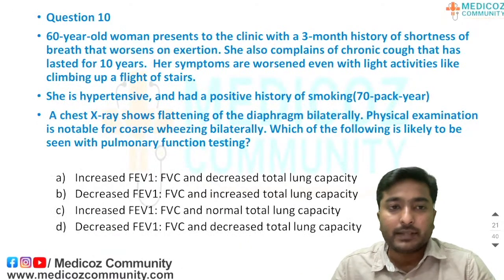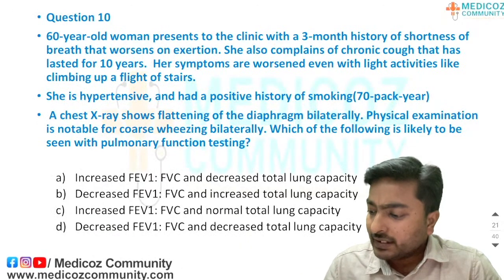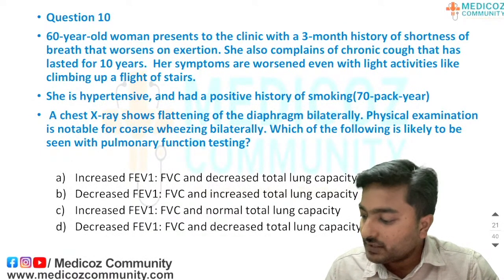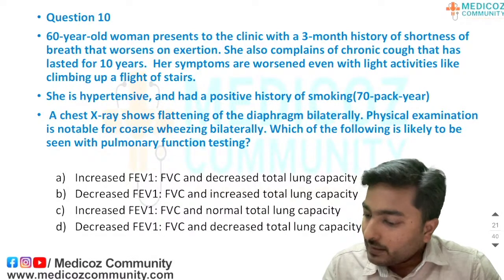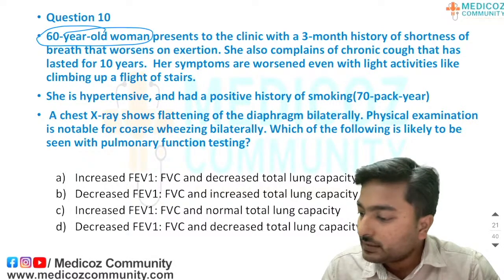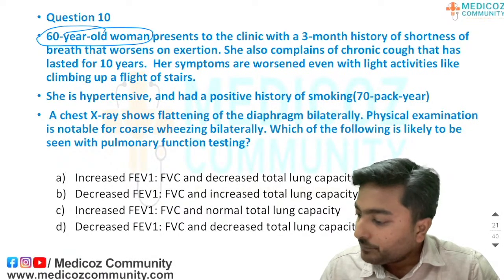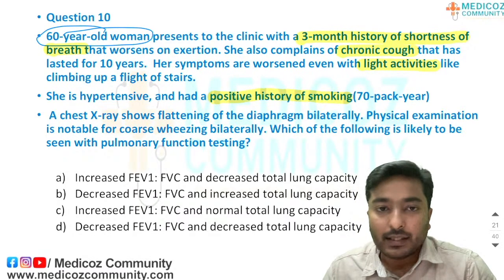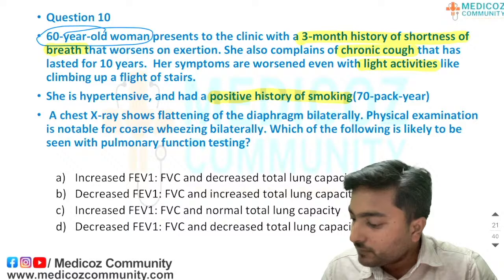Moving to question number 10. It's a very big history, but seeing the options we will come to know it's a very easy question. A 60-year-old woman, I am just highlighting the very important points in these questions. She has a 3-month clinical history of shortness of breath and chronic cough, and her symptoms worsen after light activities. Positive history of smoking, and X-ray shows flattening of the diaphragm.